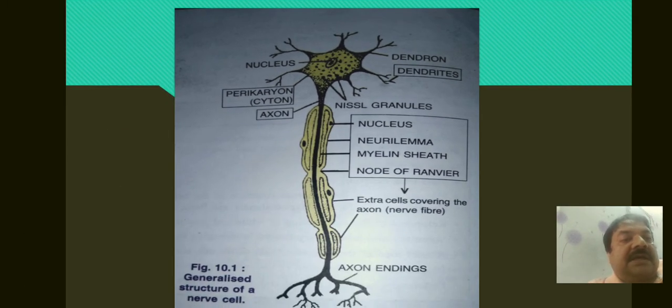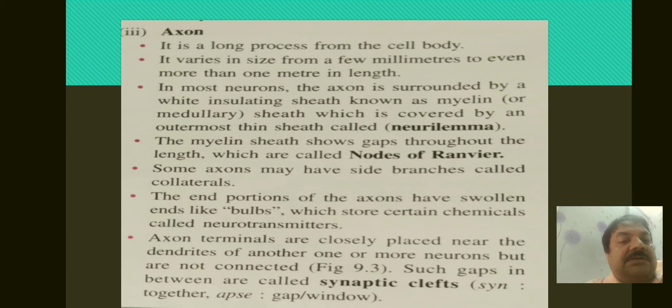But there is a gap between the nerve cells. Two nerve cells are not joined together. They are placed very close to one another, but there is a gap. Such a gap in between them is known as the synaptic cleft. This is about the nerve cells.